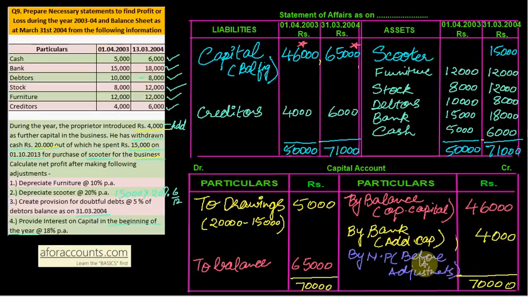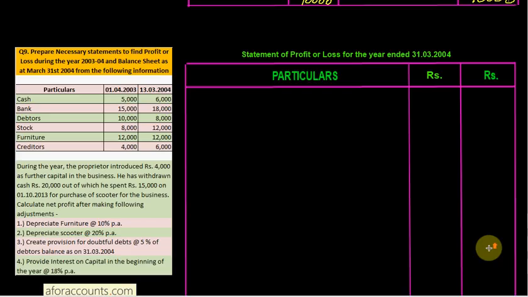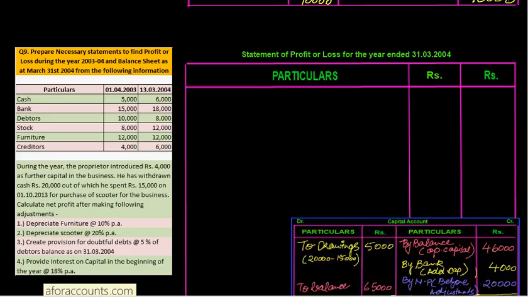Net profit before adjustment comes up to 70,000 minus 46 plus 4, 50,000 is 20,000. So net profit भी मिल गया है हमको. Now proceed to make the statement of profit and loss account. Okay, we will start with closing capital.